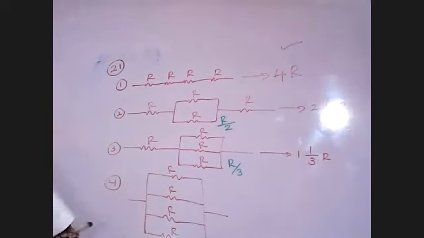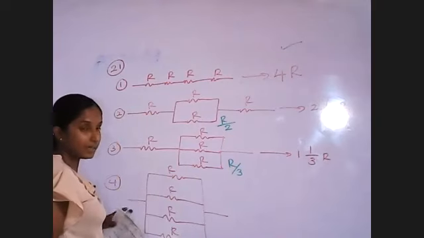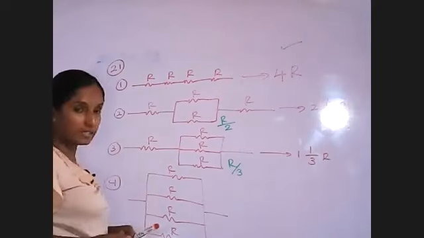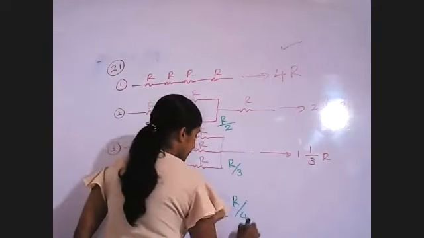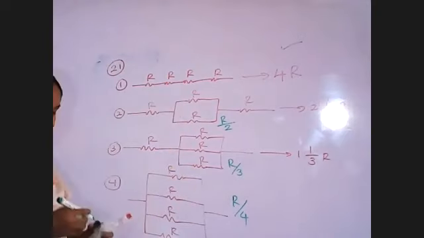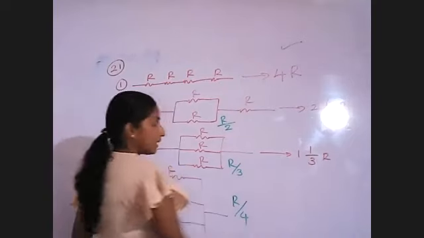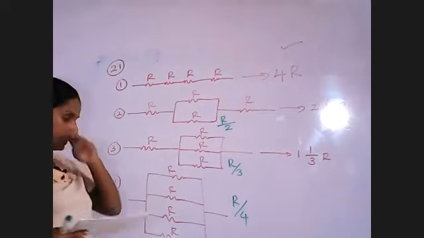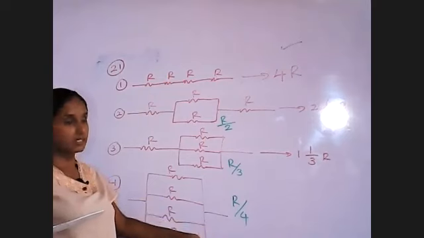Then look at the fourth one. There are 4 resistors with resistance R. Then when we get the equivalent resistance, R divided by 4. That means quarter R, not half R, quarter R. So yes, it has the lowest equivalent resistance.